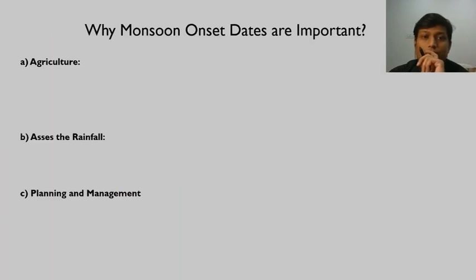So why bother about the onset dates of monsoon? You may think this is not the single largest issue, you can let it go, it comes and goes, you may never want to bother about it, but there are certain issues, that is why we need to bother about the onset dates of monsoon. When it comes to agriculture, sowing activity is clearly dependent upon the onset of monsoon, right?